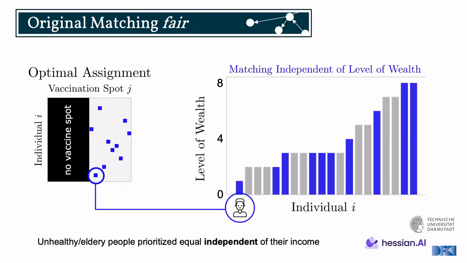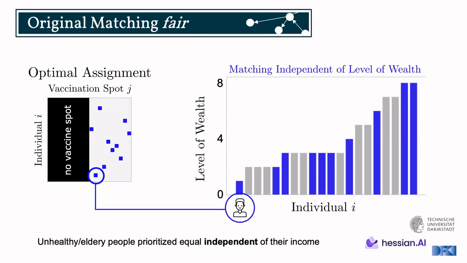And this is something we would consider fair, because we don't see any kind of causal connection between the income and the need for prioritizing these people, because certainly getting people vaccinated and protecting them is a property of their physical well-being and not their income. Although you can make the argument, of course, that income will also influence, for example, the well-being overall on average.